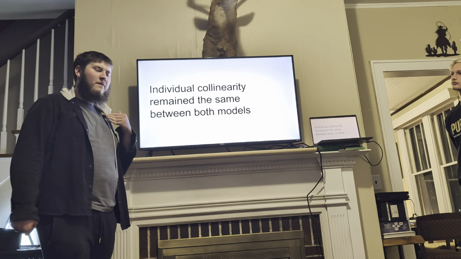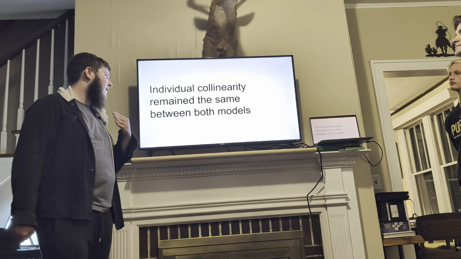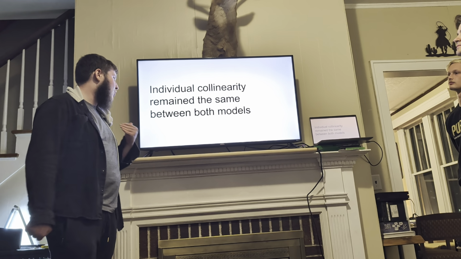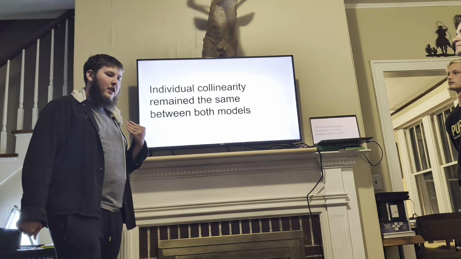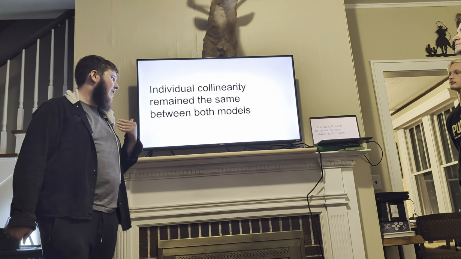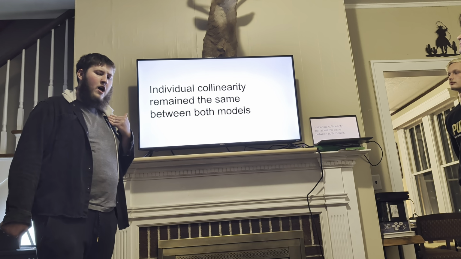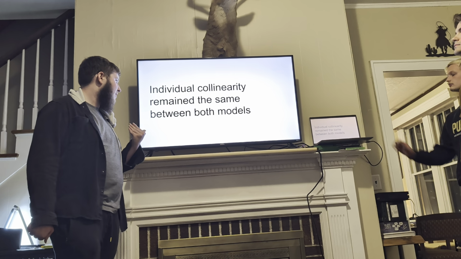We don't have any really significant difference with pairwise correlation between the two models, because the policing metrics didn't really correlate with any of the parameters that we used.